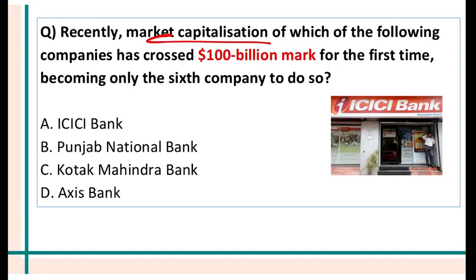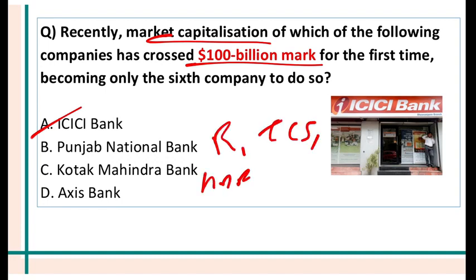Market cap of which company has crossed $100 billion mark, and it has become only the 6th Indian company to do so? It is ICICI Bank. ICICI Bank. Before that, Reliance, TCS, Tata Consultancy Services, HDFC Bank, Bharti Airtel and Infosys. These are the 5 which achieved this milestone.